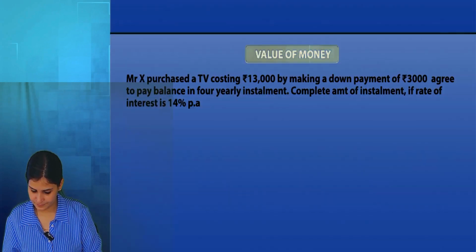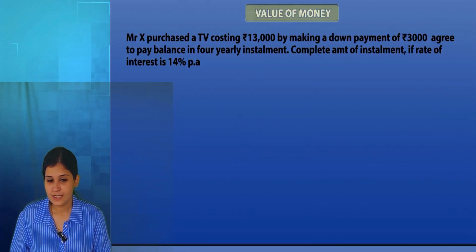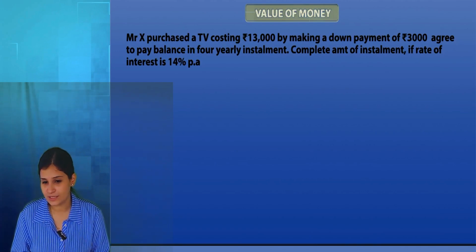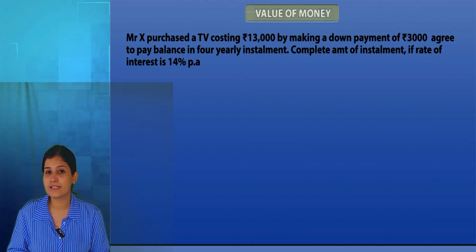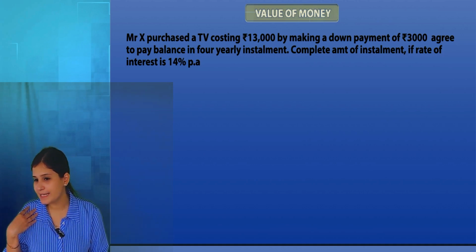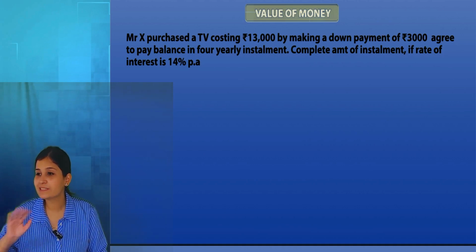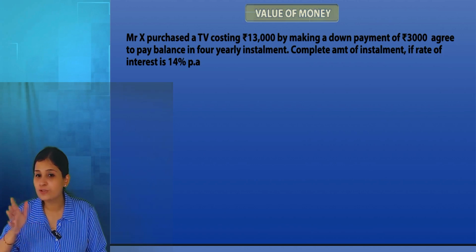Next, let's read this. Mr. X purchased a TV that cost rupees 13,000, making a down payment of 3,000. So what is down payment? I wanted to buy something, but I have only 3,000 rupees, so I gave that payment. How much is still left? 10,000. I don't have that.